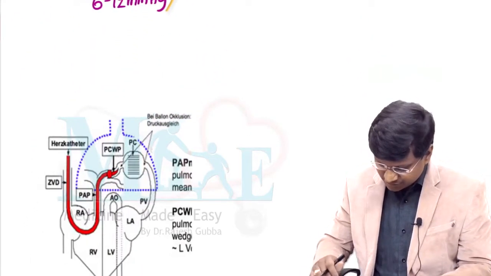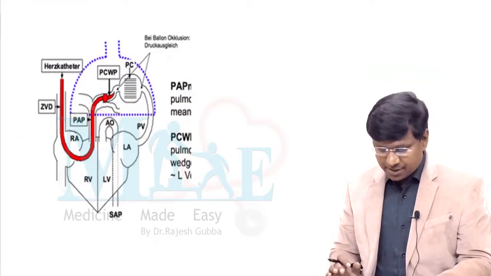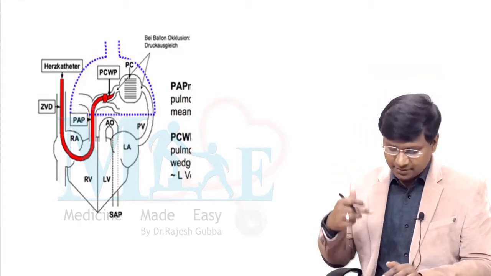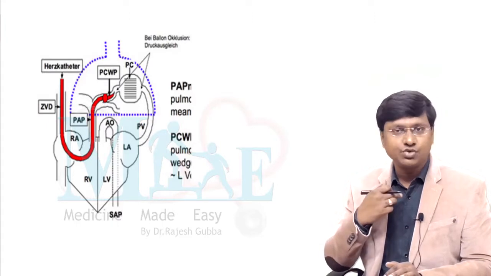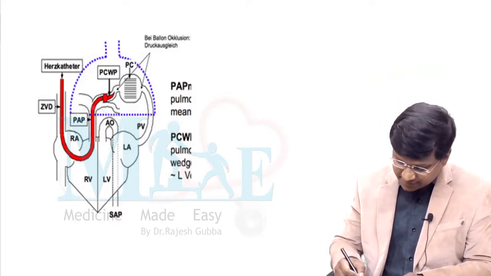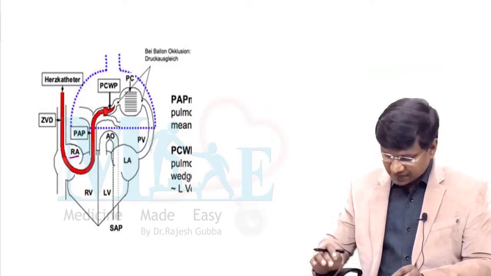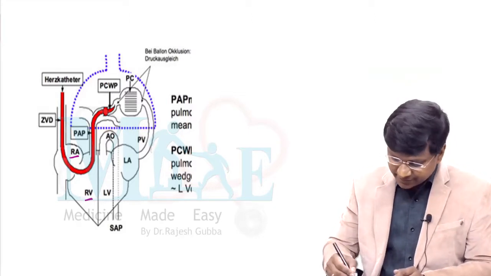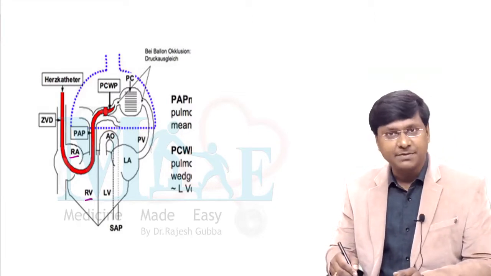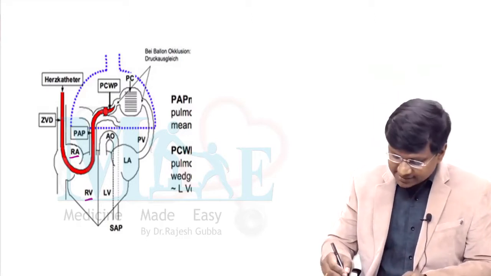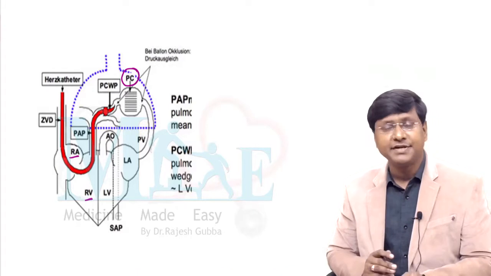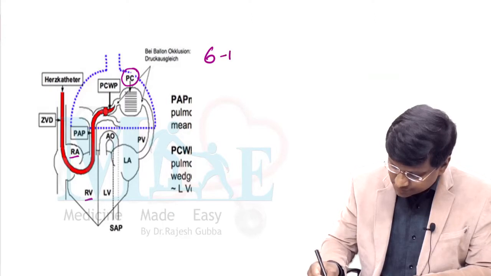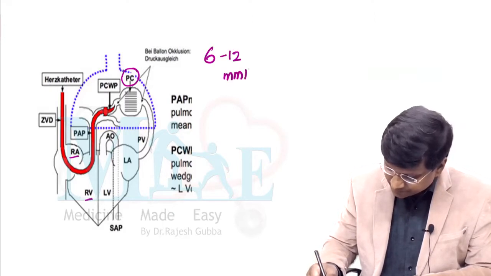Now you see an image here. Now what we will do is, first through the IJV, that is the internal jugular vein, we pass the catheter into the superior vena cava. From the superior vena cava, the catheter is pushed into the right atrium. From the right atrium, the catheter is pushed into the right ventricle, and from the right ventricle, the catheter is pushed into the pulmonary artery. From the pulmonary artery, the Swan-Ganz catheter is pushed into the pulmonary capillaries. Now here, the Swan-Ganz catheter will measure a pressure of nearly around 6 to 12 millimeters of mercury.